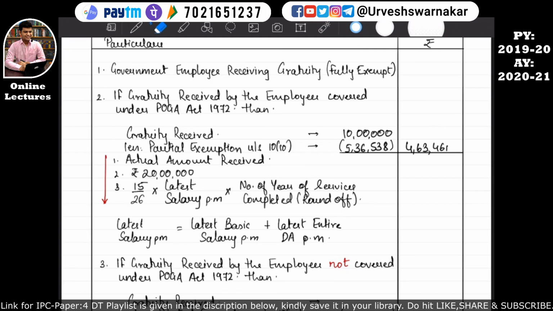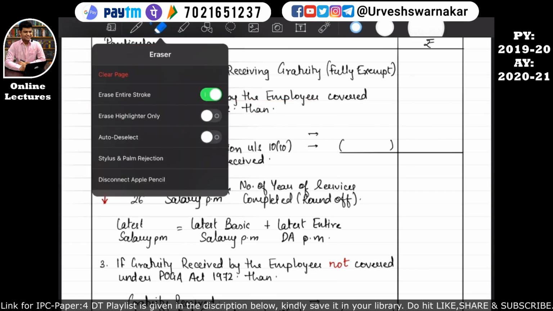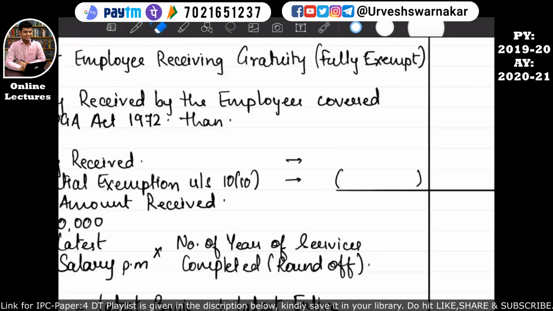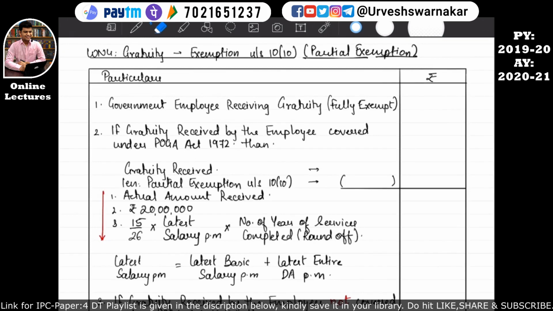Okay, so let me erase all these things whatever I have written over here, so that you can receive a blank format. I hope you all have understood this part. Okay, so let's revise point number 2. Wait, I'll erase a part over here which looks like employees. Okay, so let's revise point number 2.